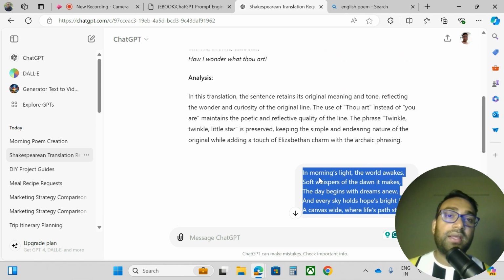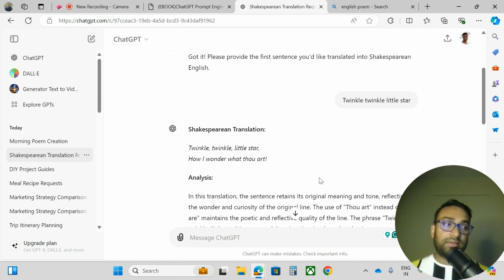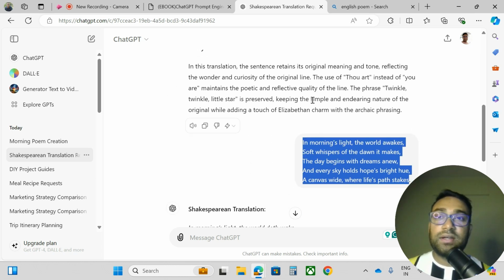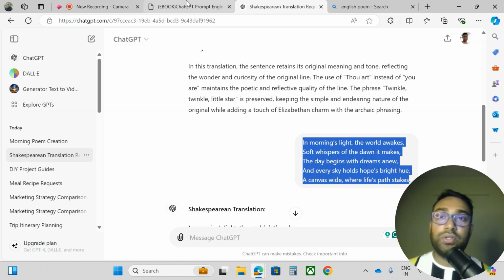So as per what I said, you will translate this in the style of Shakespearean English or Rabindranath Tagore style. This kind of thing I can mention, and it will provide it. The meaning, emotion, all those things will be the same, only the form and the style will be changed. Rest everything will be the same. Okay, so I think it's pretty clear to you how to use this prompt.